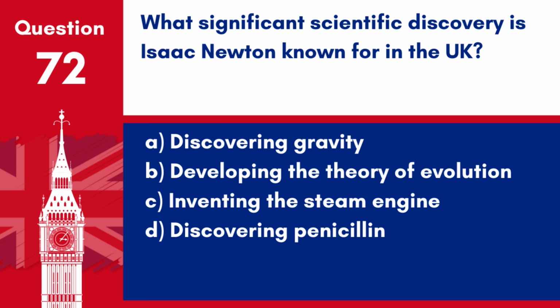Question 72. What significant scientific discovery is Isaac Newton known for in the UK? A. Discovering gravity. B. Developing the theory of evolution. C. Inventing the steam engine. D. Discovering penicillin. Answer: A. Discovering gravity. Sir Isaac Newton is most famous for formulating the laws of motion and universal gravitation.